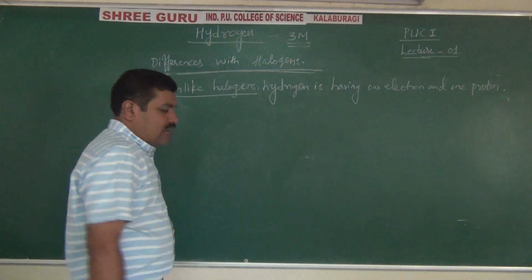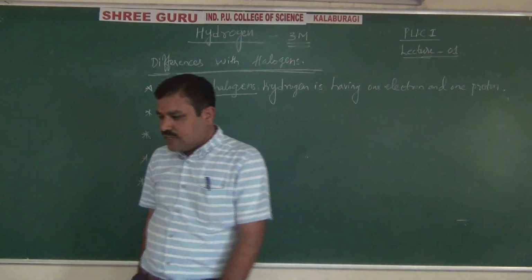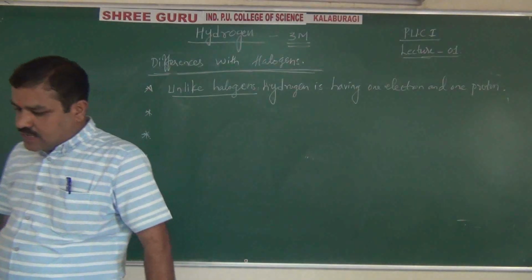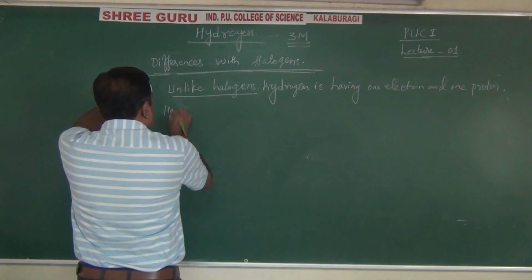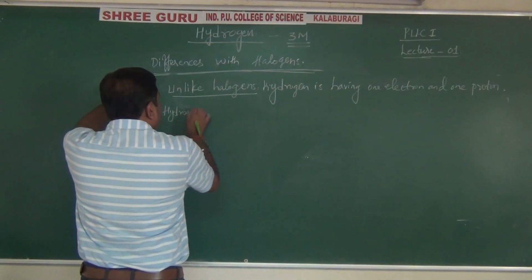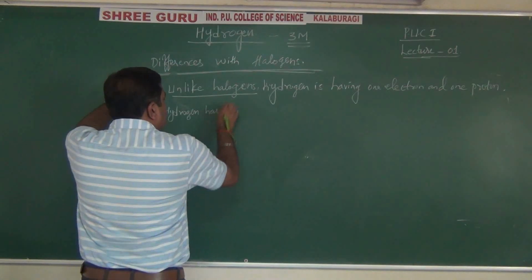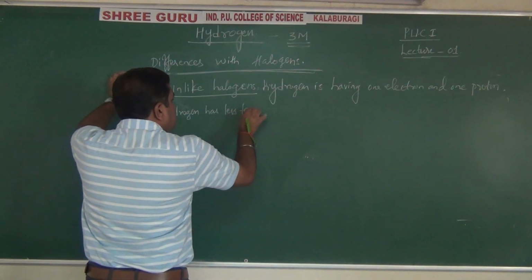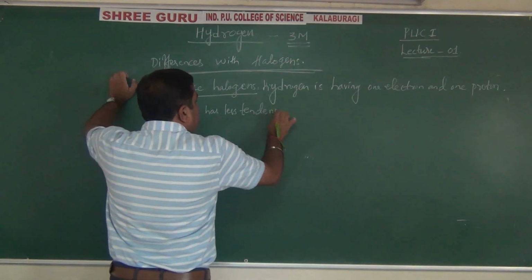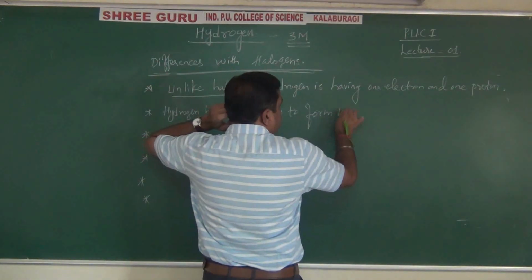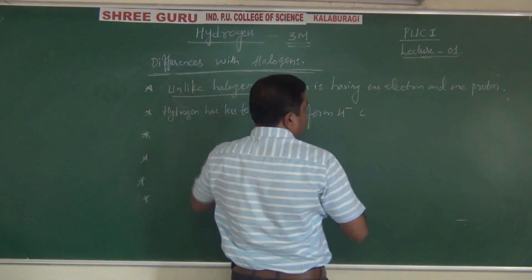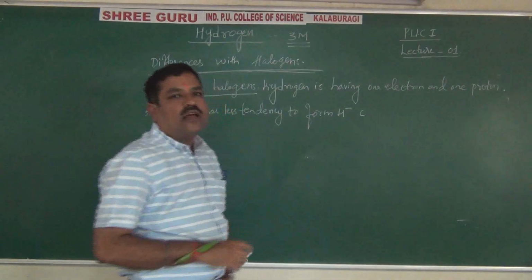Then, secondly, regarding hydrogen: generally, hydrogen has less tendency to form hydride, H minus, compared to halogens.